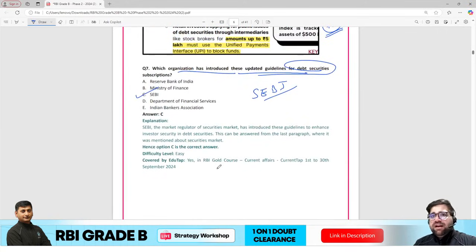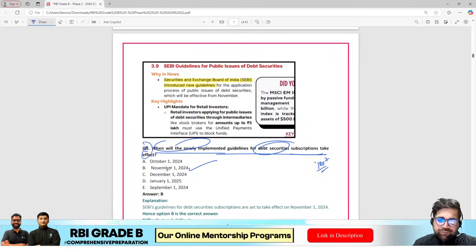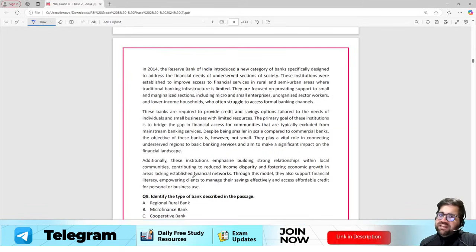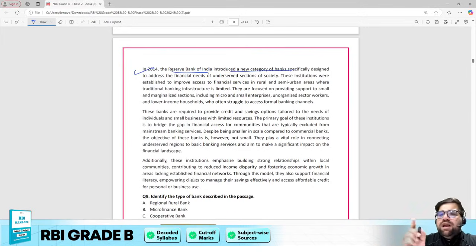Now, if you are good in current affairs, I think you would have solved 3 out of 4 questions, barring this one, which is the date one. Okay. Moving forward to the 9th one. Now, again, you have a certain question which is talking about some kinds of banks. In 2014, Reserve Bank of India introduced new categories of bank.